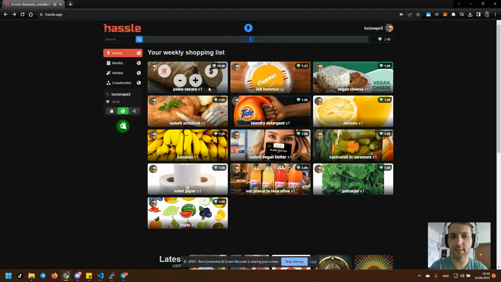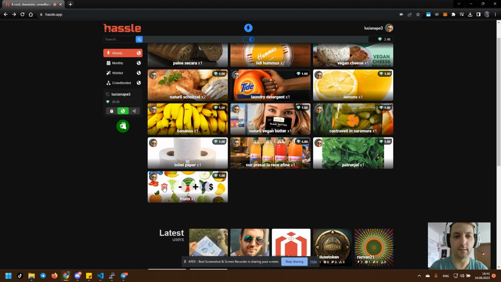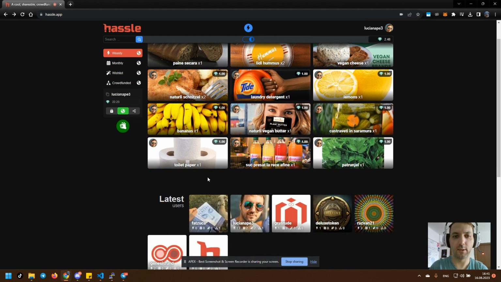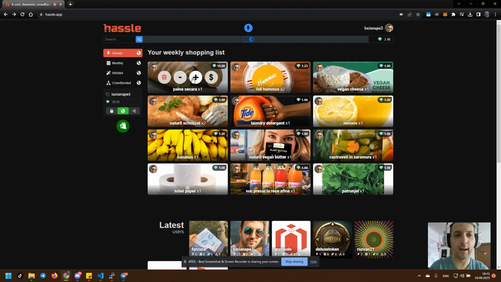Okay, so now let's see what type of controls we have for these items. So you can see that when you hover over an image or on mobile, you touch an item, you have four buttons. One is for delete, right? I can delete this image, this item that I just added, or I can add more units, right? More quantity to it or decrease it.